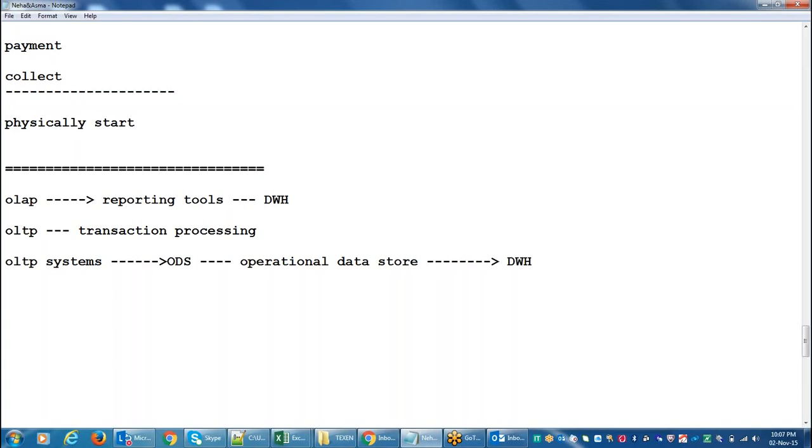Suppose you are doing any shopping online, or take the example of train booking. How many passengers will book tickets each and every minute, each and every second? Some transactions will be going on all the time. So many persons will book the ticket, so many persons will cancel the ticket.